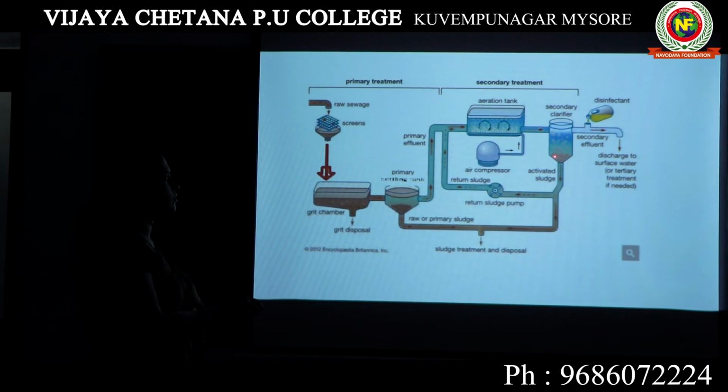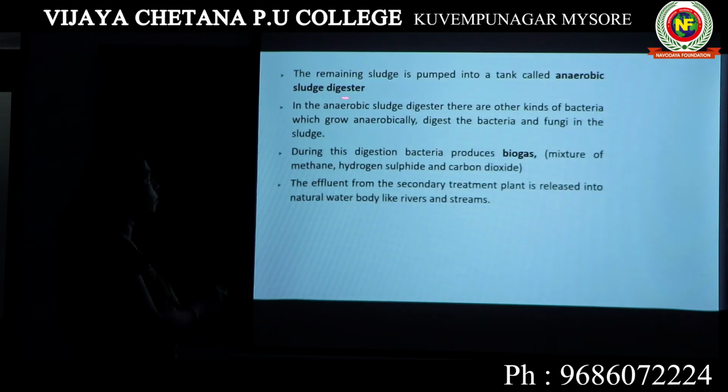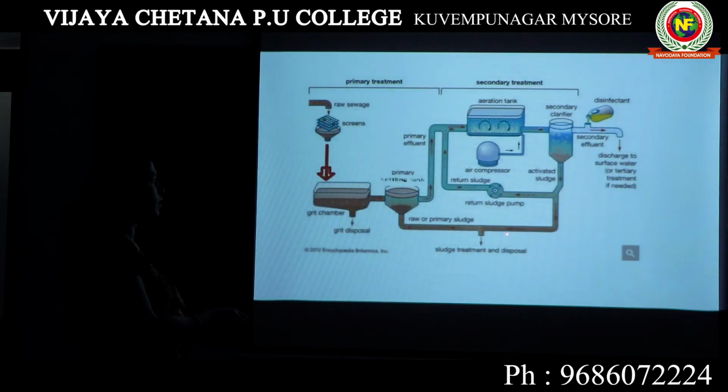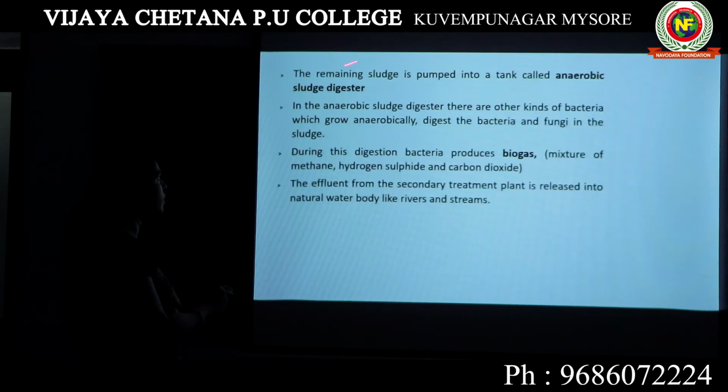Now let's see what happens to this activated sludge which is coming for sludge treatment. This activated sludge will be sent to a chamber known as the anaerobic sludge digester, a big tank.